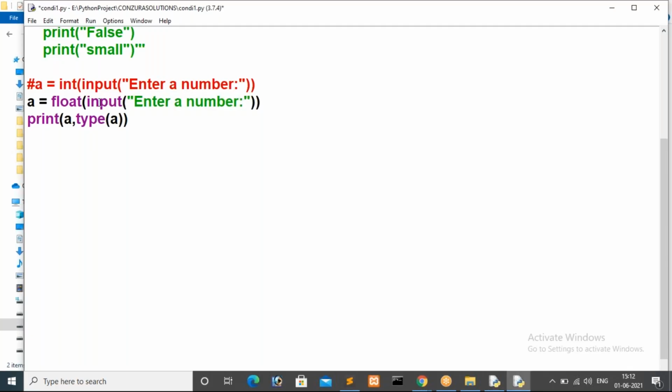This input method will read, by default, only strings; it won't read integers. So on the Linux platform, you have to specify str of input for reading strings. Okay, that is over.